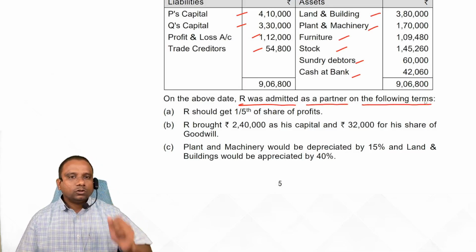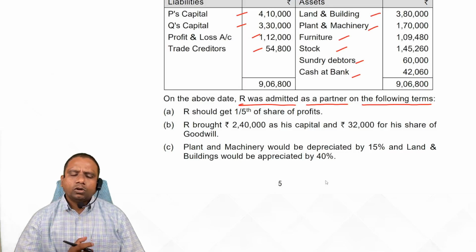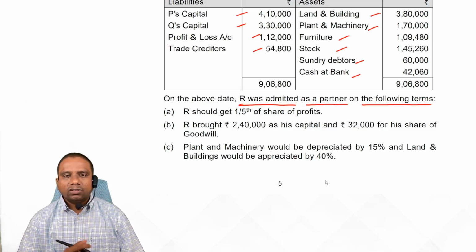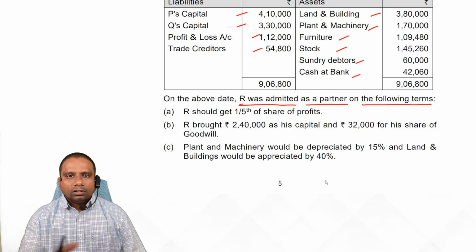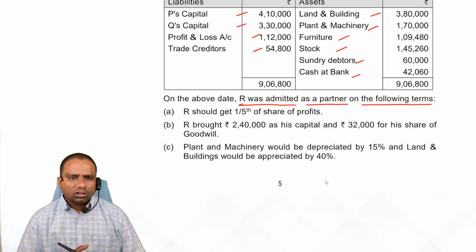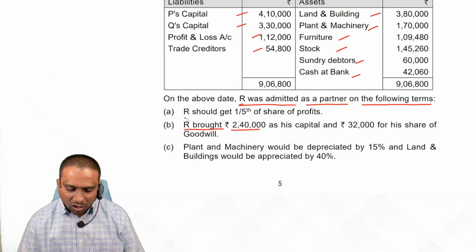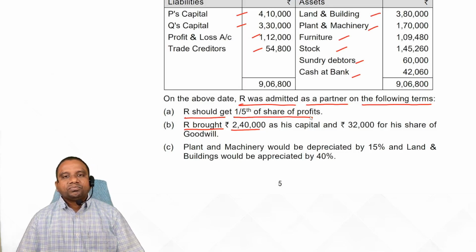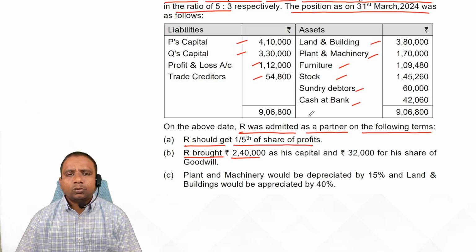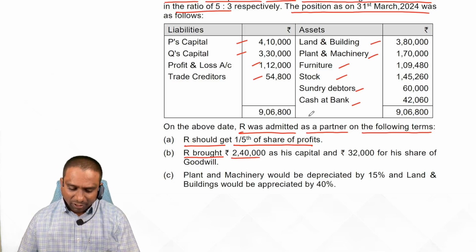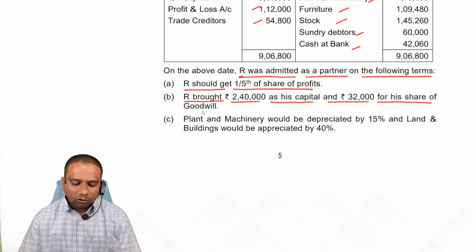It is admission of a partner, students. In case of admission of a partner, we have to do certain adjustments. First one, calculate the new profit sharing ratio. After that, goodwill adjustment. After that, revaluation of assets and liabilities. After that, distribution of general reserve and P&L account balance, profits or losses, and capital adjustment. Now, R should get 1/5 share of profits. So R will get 1/5 share of profit. Means the remaining 4/5 profit, who will take? Remaining partners. R brought 2,40,000 as his capital and 32,000 for his share of goodwill.